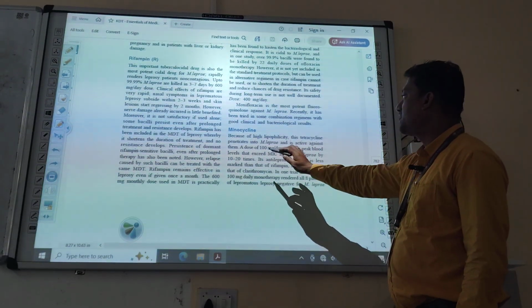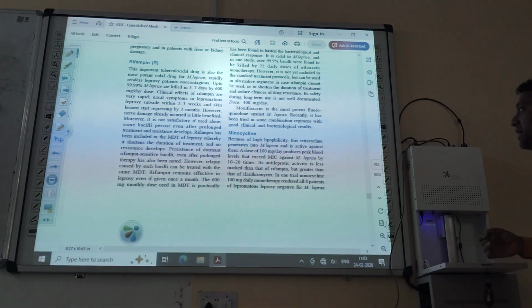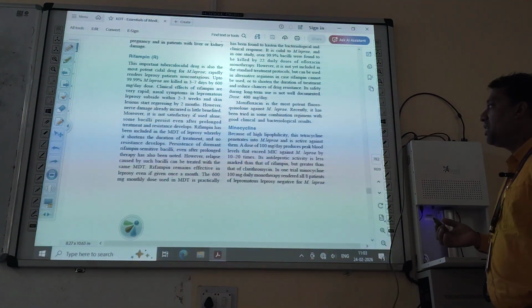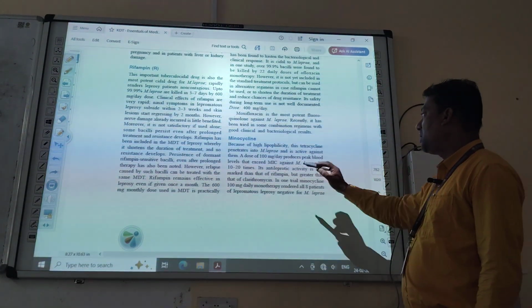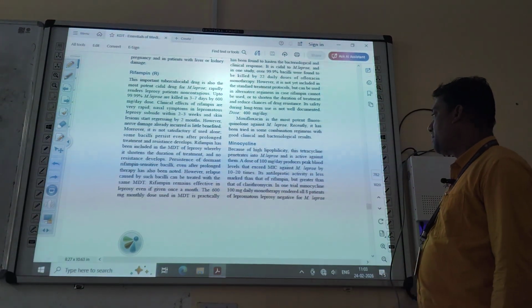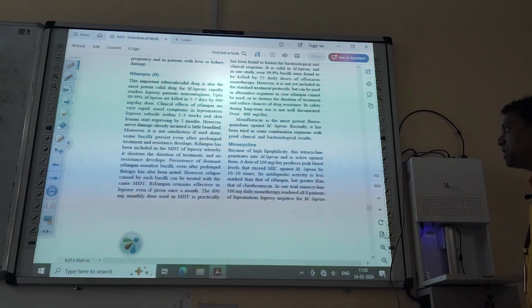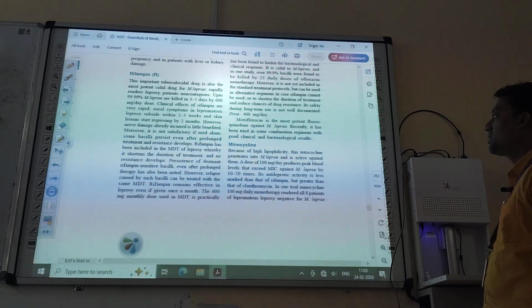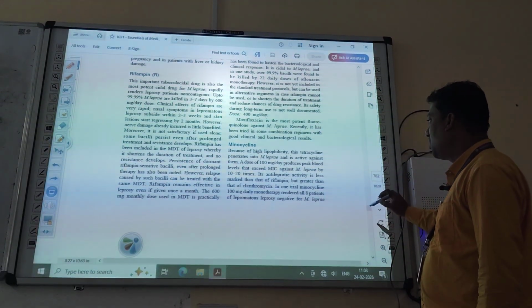A dose of 100 milligram per day produces peak blood levels that exceed the minimum inhibitory concentration against M. leprae.